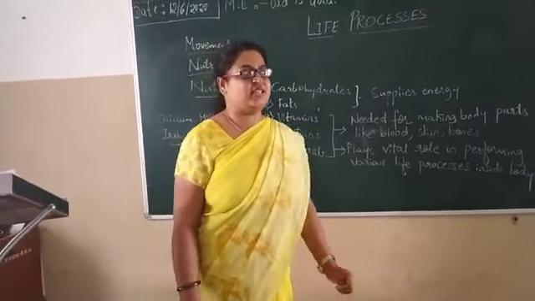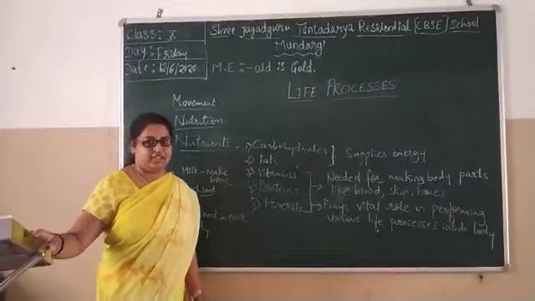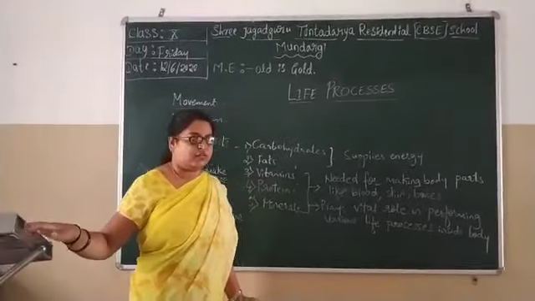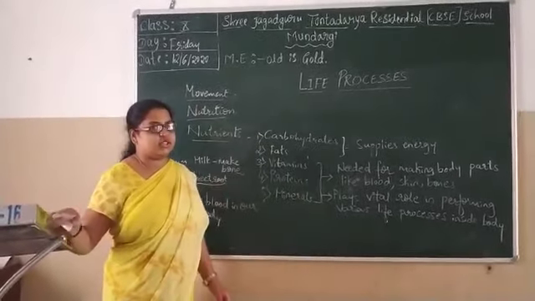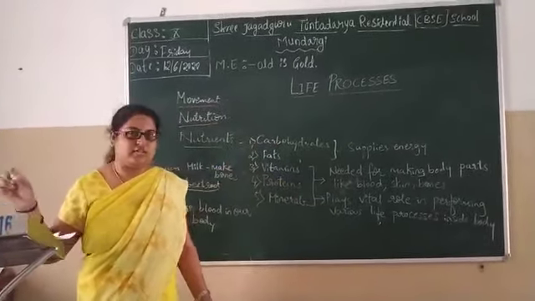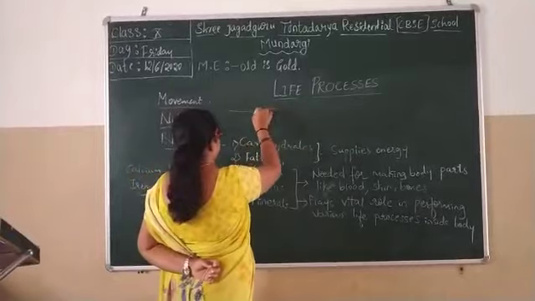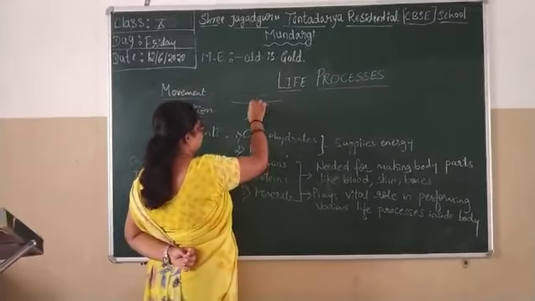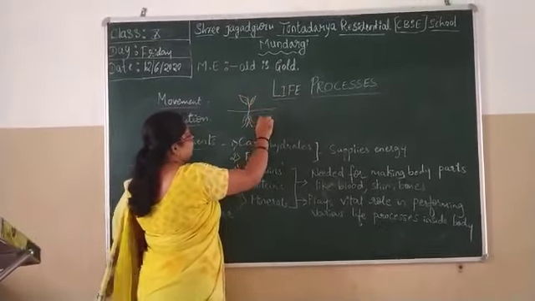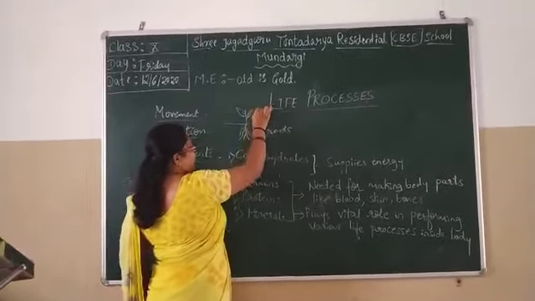So in life processes, living organisms show different types of processes that are essential for their life, and that help the living organism to sustain and survive in nature. First of all, we will talk about movement. Plants also show some kind of movement when they are growing. Roots will be growing downwards, increasing their mass, and the stem part will be growing in the upward direction.